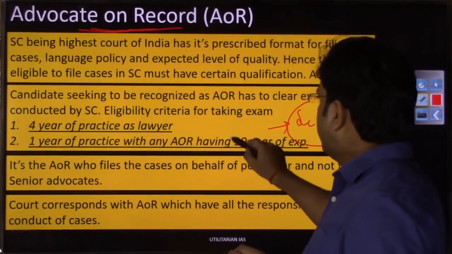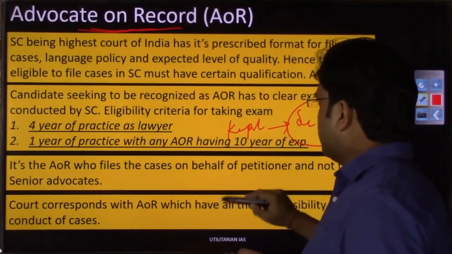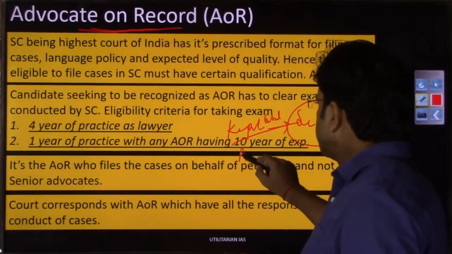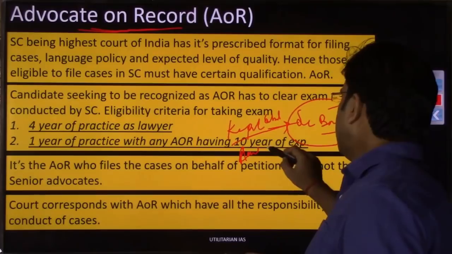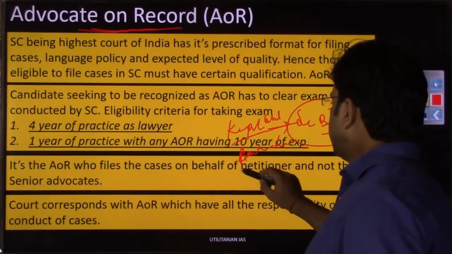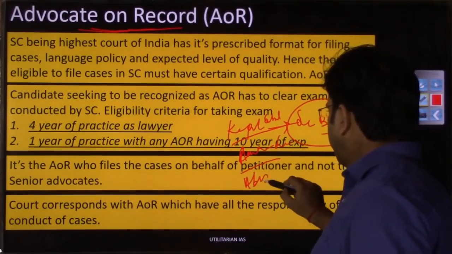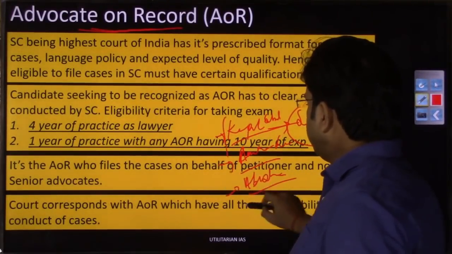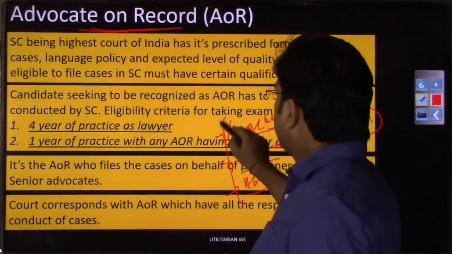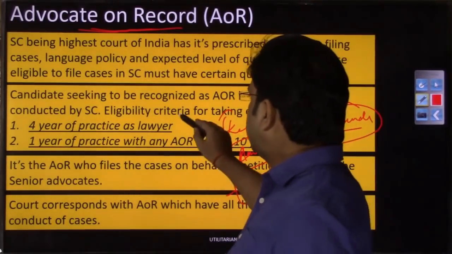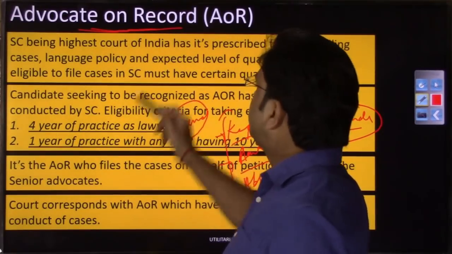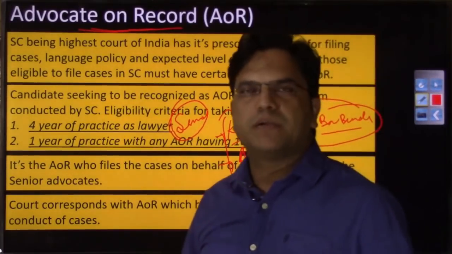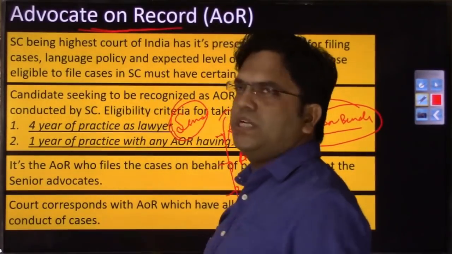So generally, if you would have noticed, you have these renowned advocates called Kapil Sibal, right? Renowned advocates like Ravi Shankar Prasad, although right now he is a law minister, right? But Ravi Shankar Prasad, then Abhishek Manu Singhvi, right? So these are famous people, Ram Jethmalani, right? So these are the famous people, these are senior advocates rather. So these are not advocate on record. When we'll discuss senior advocates, you will see the difference between advocate on record and senior advocate. So although these people are advocates, but most of the time their job is limited only to the clerical staff.